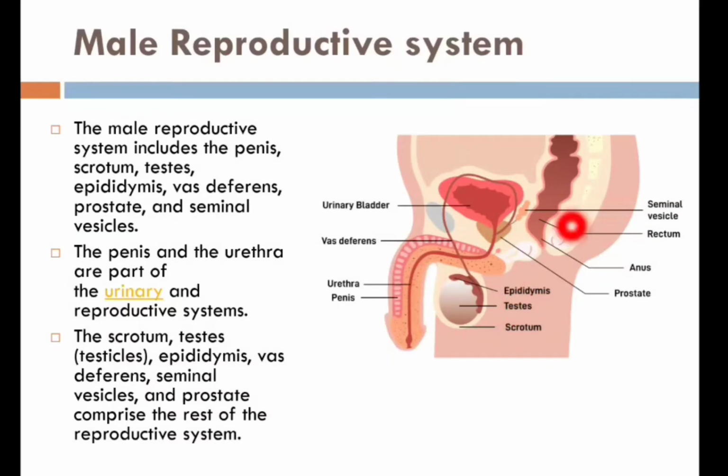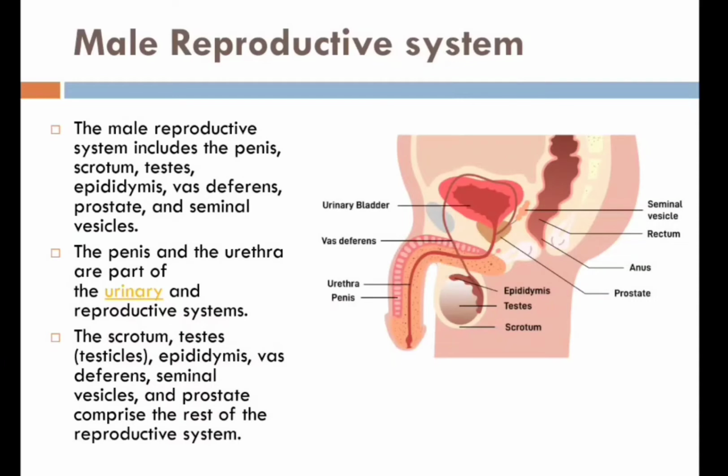So the male reproductive system includes the group of organs that make up the male's reproductive and urinary systems, and they produce, maintain and transport the sperm cells as well as the semen.